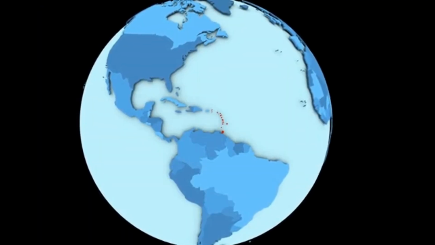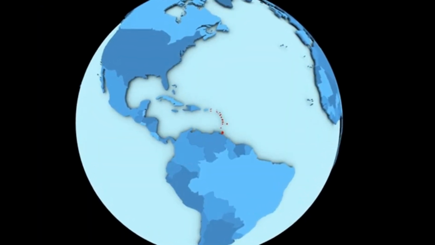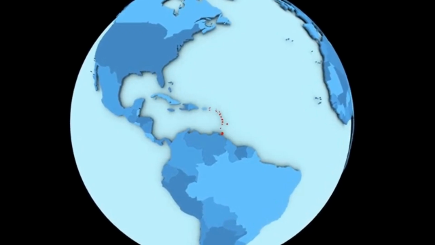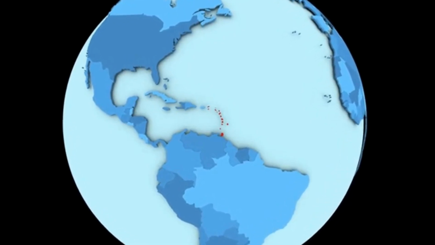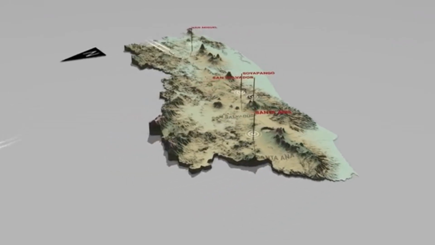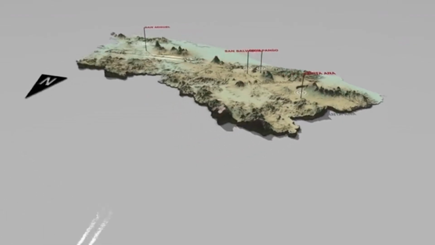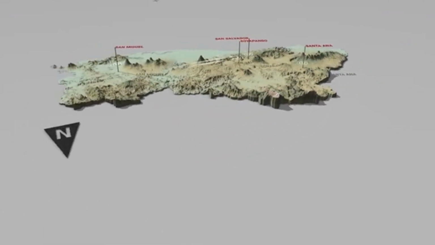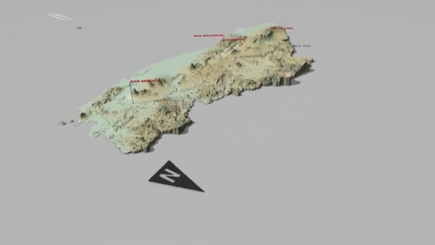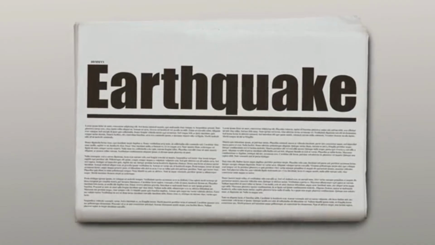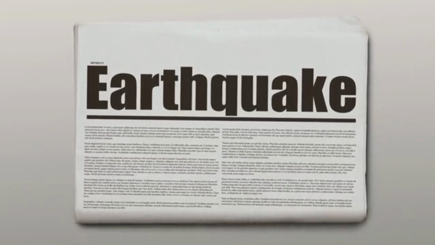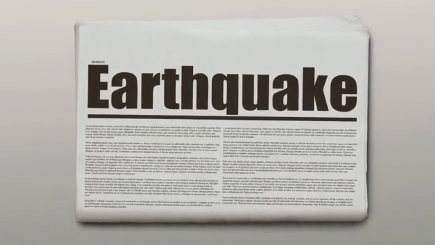The vast majority of earthquakes occur along the boundaries between tectonic plates, such as the San Andreas Fault in California and the Ring of Fire in Japan. However, earthquakes can also occur within plates, such as the New Madrid earthquakes of 1811 and 12, which occurred in the interior of what is now the United States. Now that we know the science behind earthquakes, let's explore the top 10 most devastating earthquakes in history.